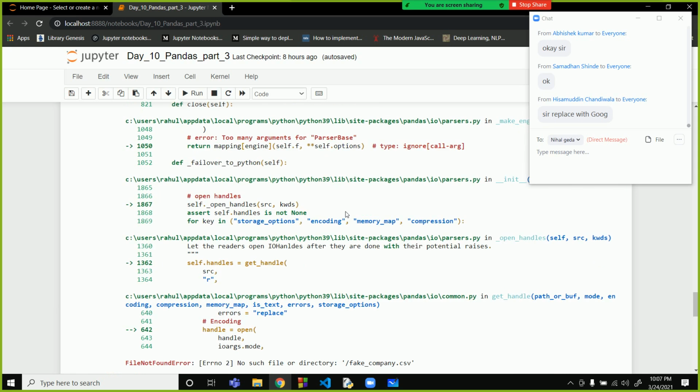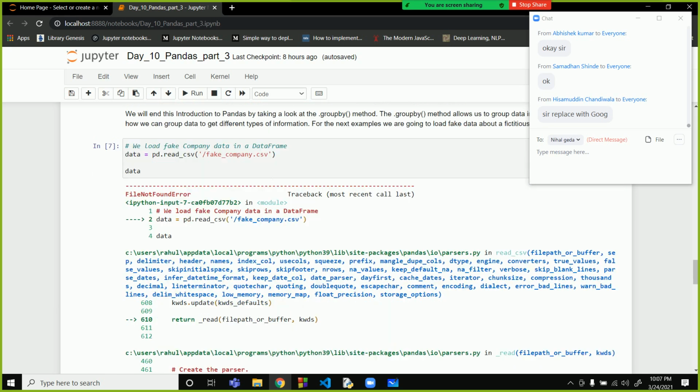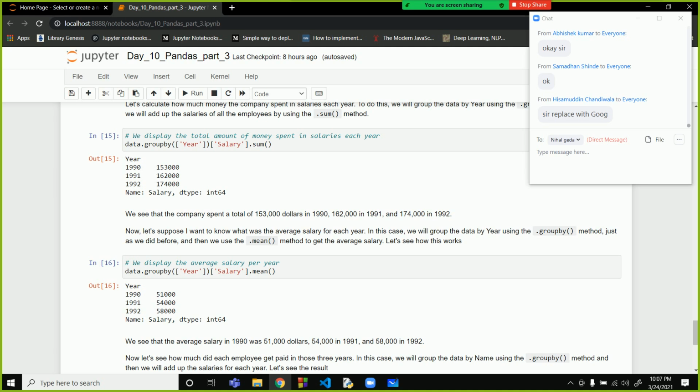No, column values are also there. See, these column values are there. I cannot replace them with Google.